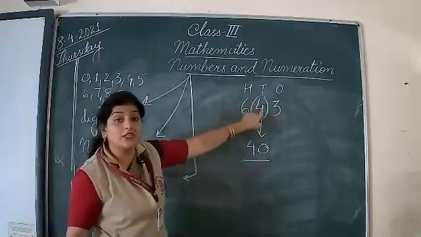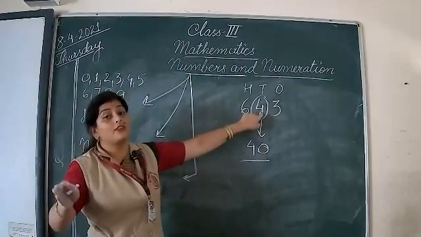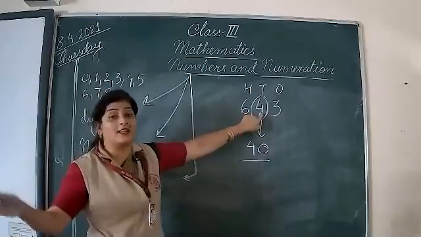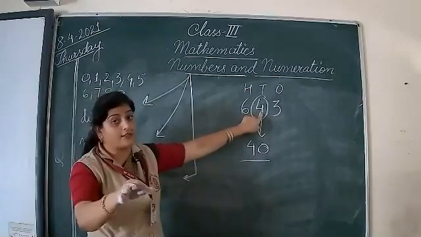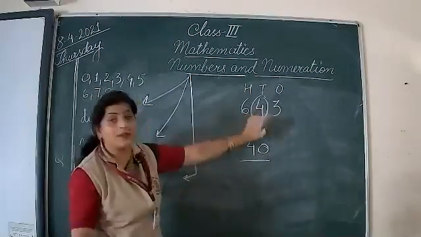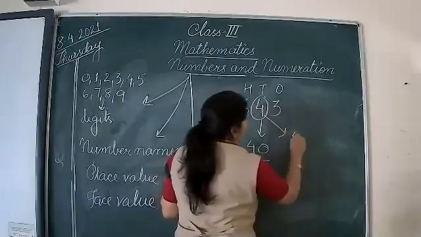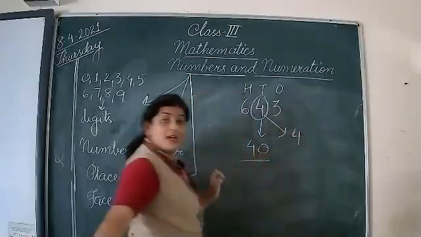And what will be the face value? As I said, face remains the same. No matter you are standing in the bus stand or you are standing at the railway station, your face remains the same, isn't it? So face remains the same. That means 4 remains 4. Face value remains the same.